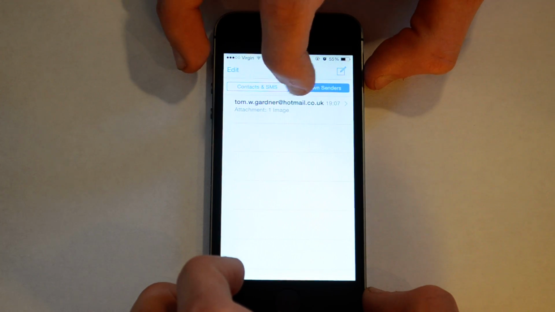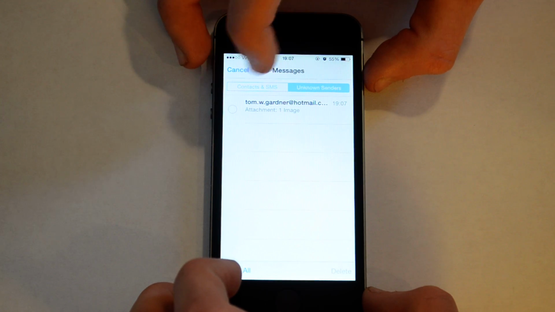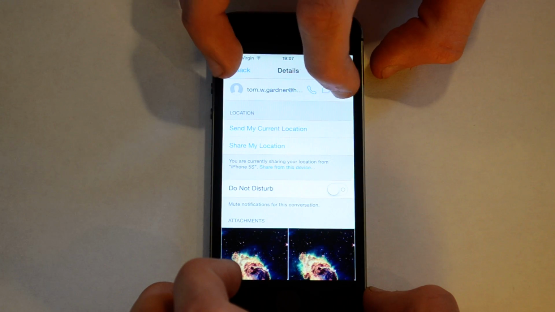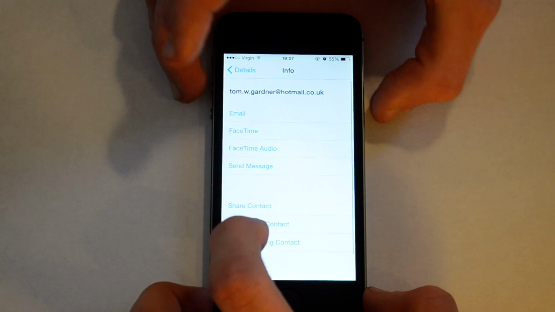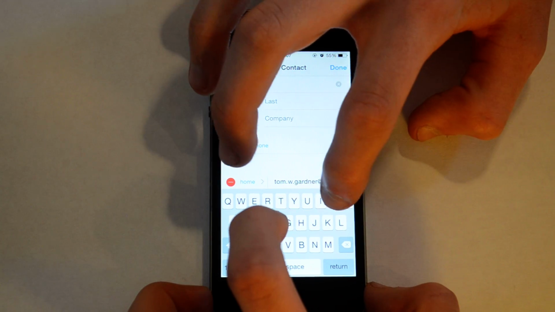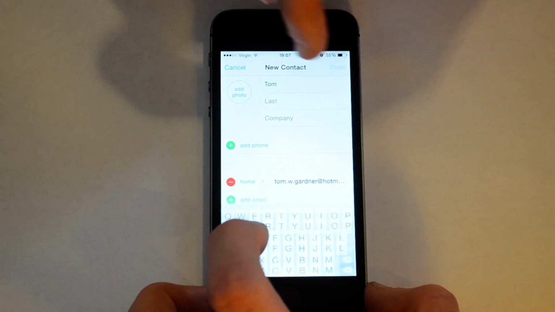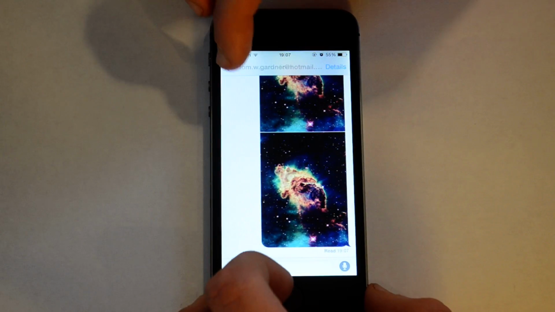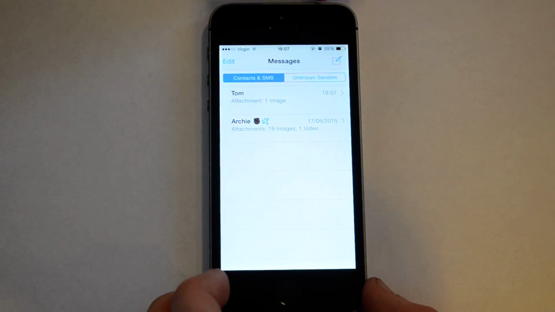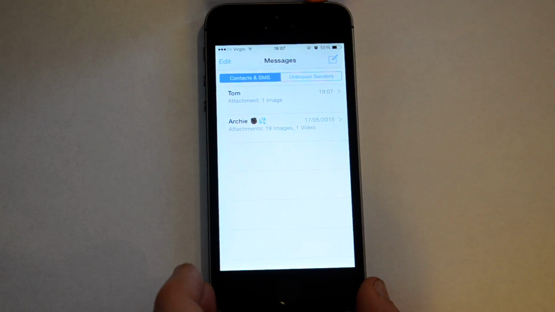and now you can click on this, and what you want to do is just details, just add them again. And that is how you fix the glitch that's been going around the line of message.